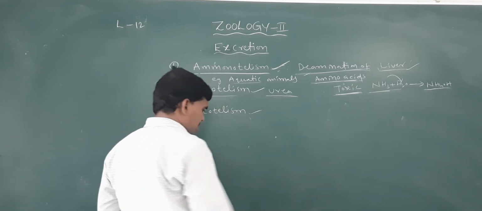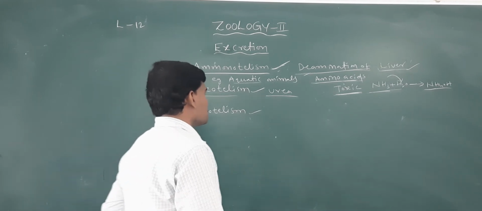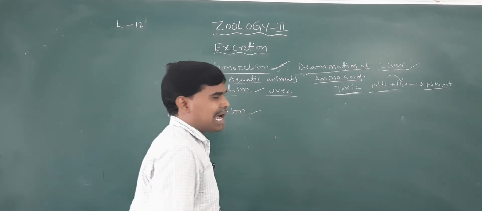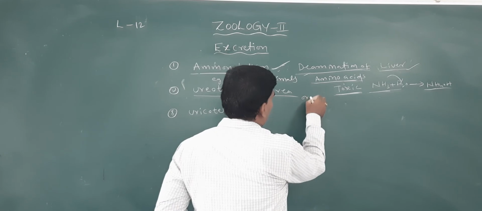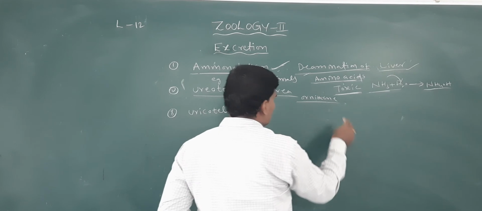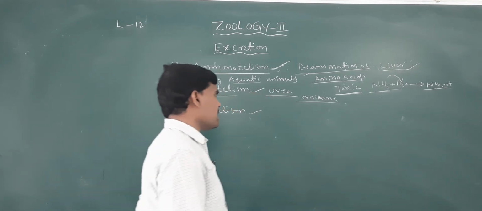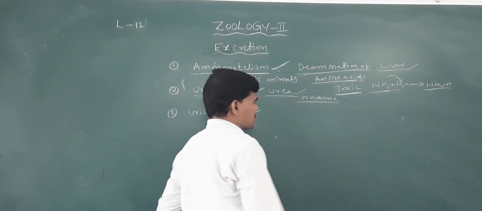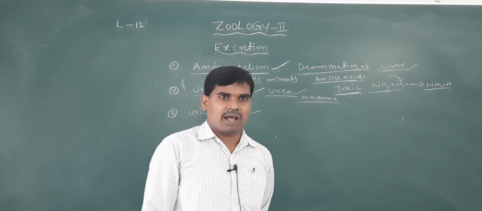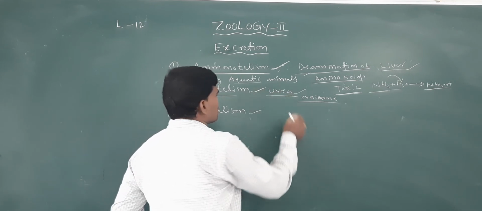Urea is formed in the liver through which cycle? The ornithine cycle. Through the ornithine cycle in the liver, urea is formed from nitrogenous waste, and excreting it is called ureotelism.